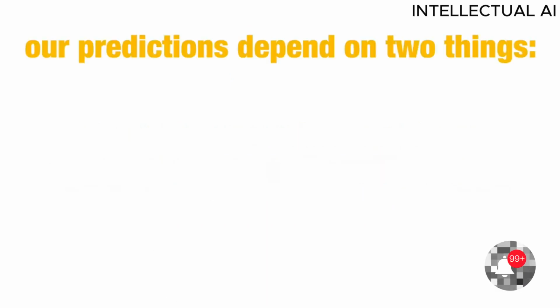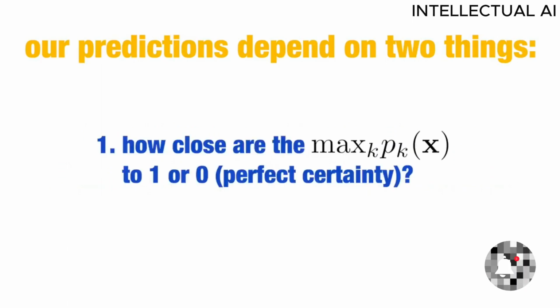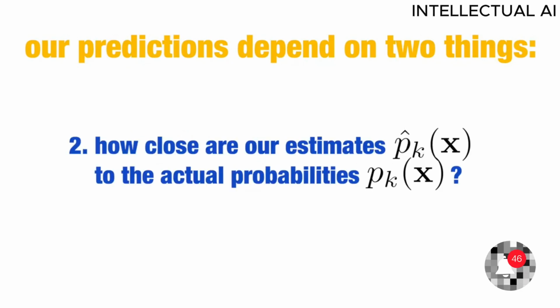So, our predictions depend on two things: one, how close the maximum probabilities are to 1 or 0, perfect certainty, and two, how close our estimates are to the actual probabilities. We can't do anything about the first restriction, as it is determined by the nature of the problem, so our energy goes into finding ways to best estimate the conditional probabilities.